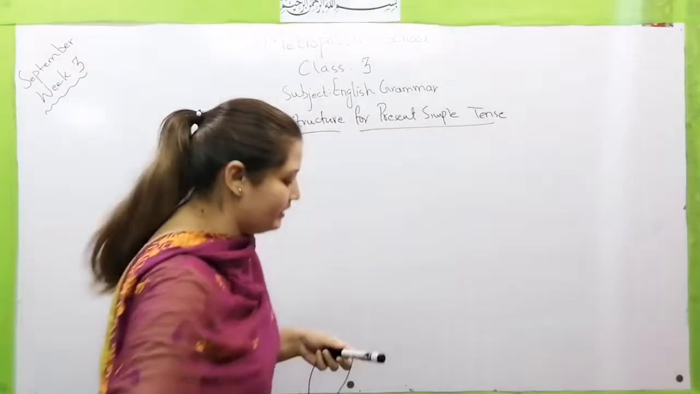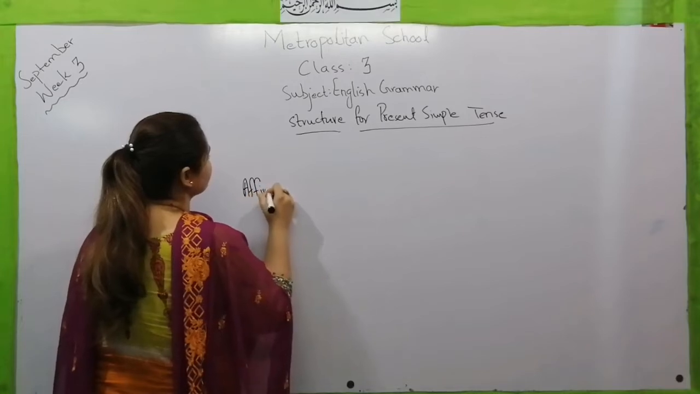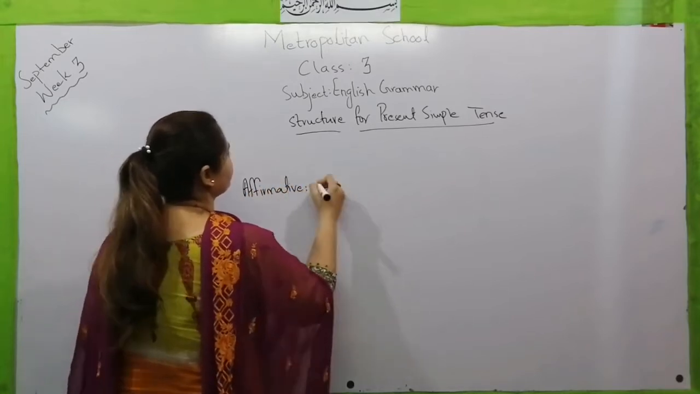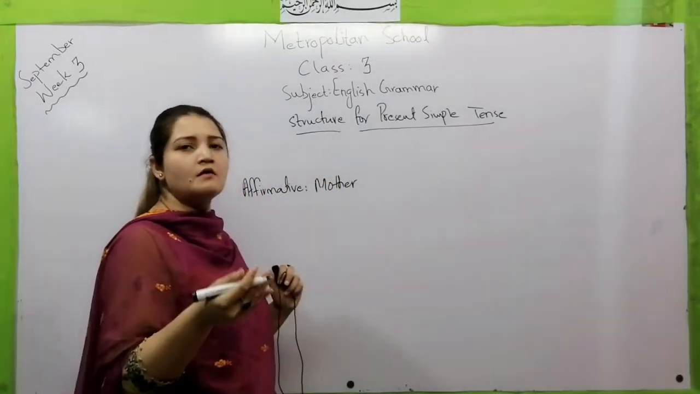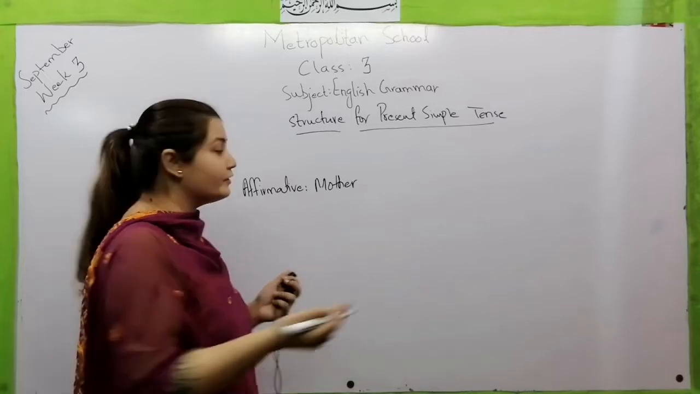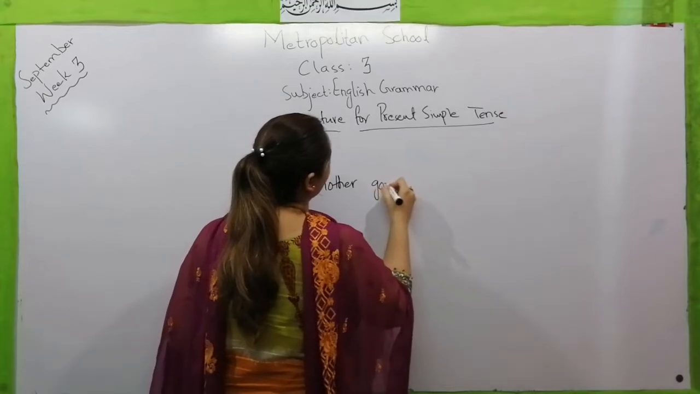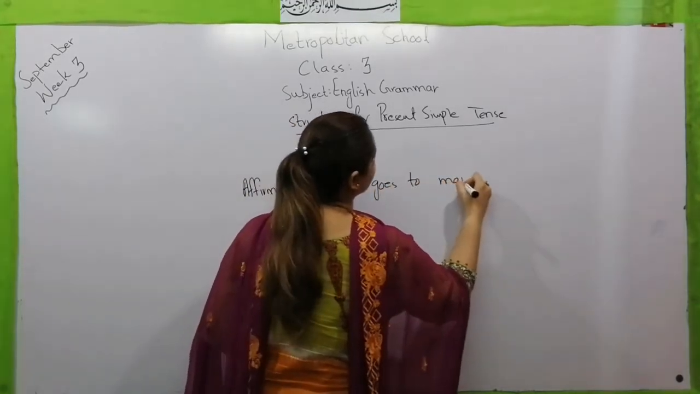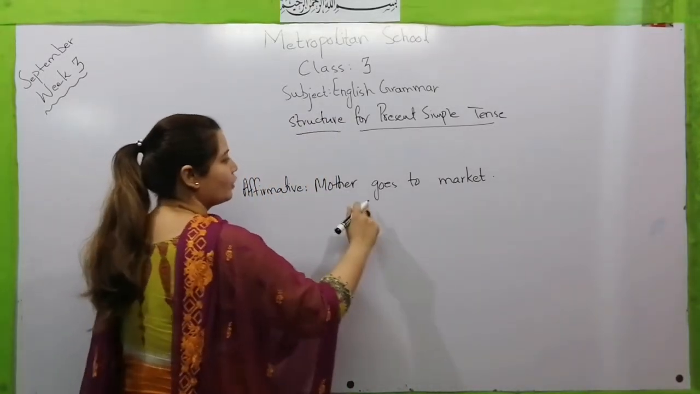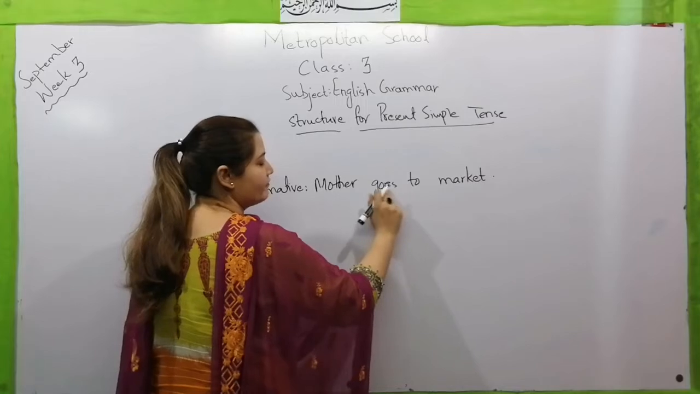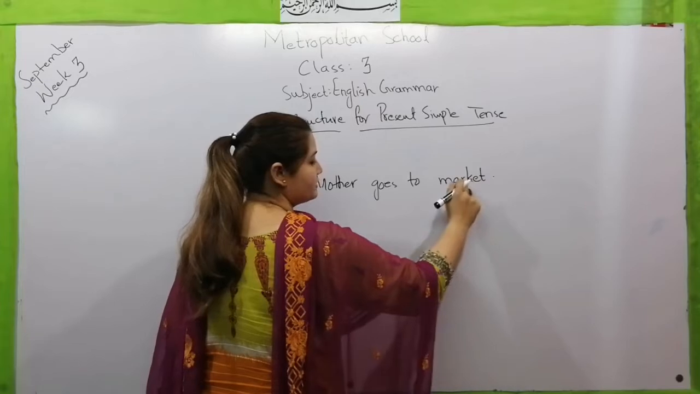अम्मी बाजार जाती हैं. At first we are going to make the sentence for the affirmative. Mother, or you can also write mom, mum, mama, whatever you call your mother, you can write down any synonyms. Mother goes to market. Now here mother is the subject, goes is the first form of verb. We have added es here, and then where is she going? Market. So this is the object.